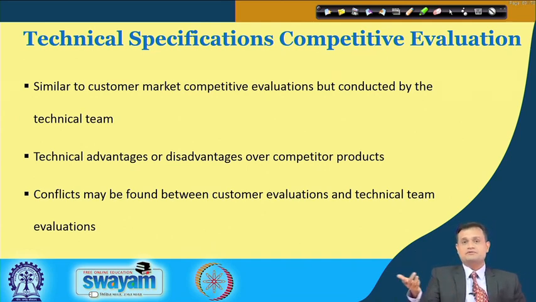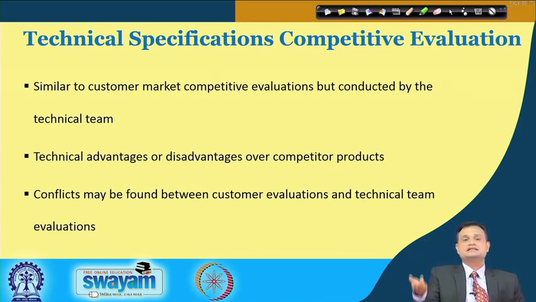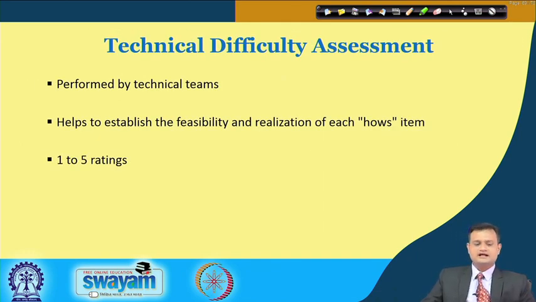So suppose my competitor, a restaurant, says that I will deliver a medium sized pizza at this price within 30 minutes. I also need to see what could be my offering. Technical difficulty assessment is performed by technical teams, and this helps to establish the feasibility and realization of each how item.